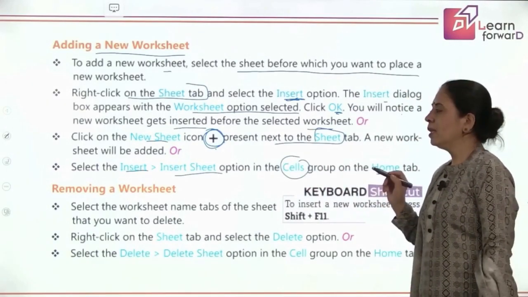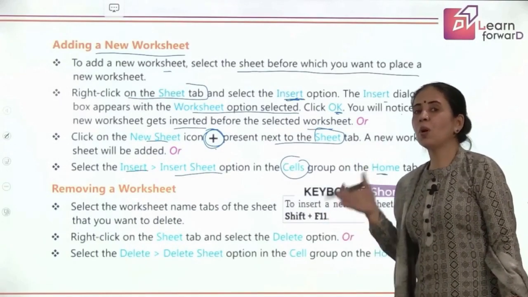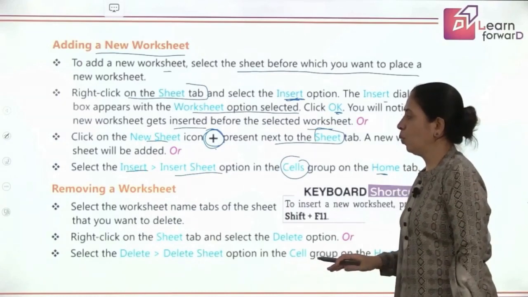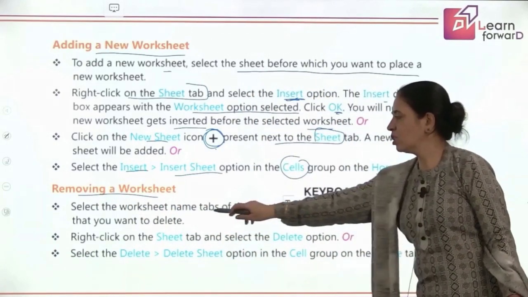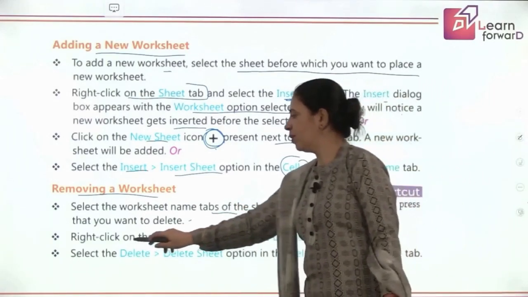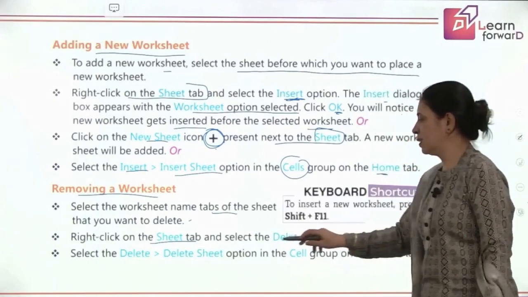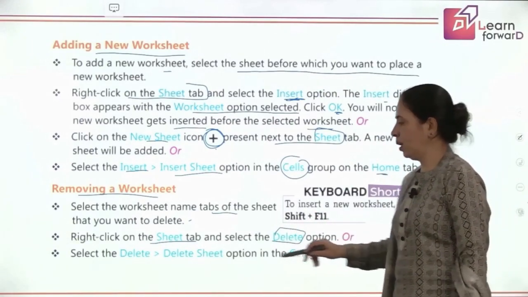Now you have learned how to insert a sheet, but sometimes you already have a sheet and you want to remove it. So select the worksheet name tab of the sheet that you want to delete, then right click on the sheet tab and select the Delete option. Okay, how to do it? Click on Delete.